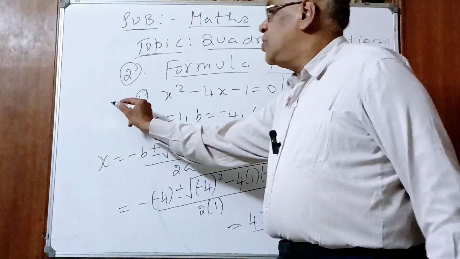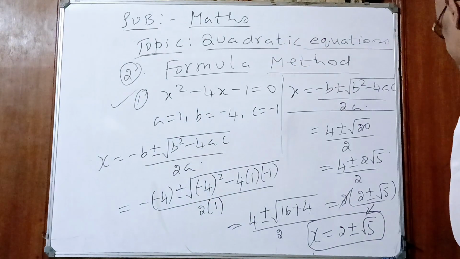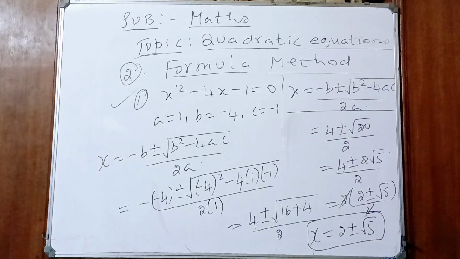These are the 2 zeros of this quadratic equation. Yes or no, children? Yes. Understood? This is the formula method. We will solve one more sum, children.